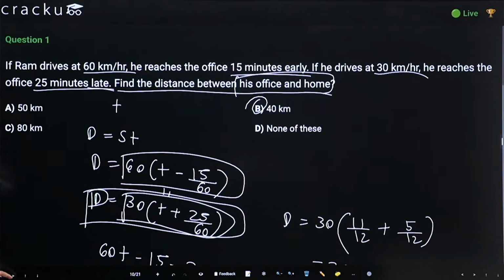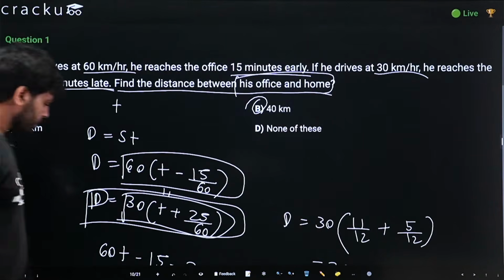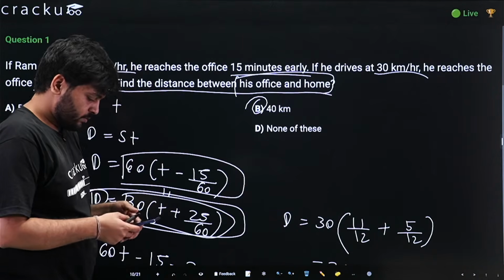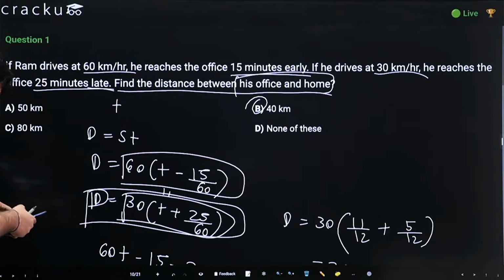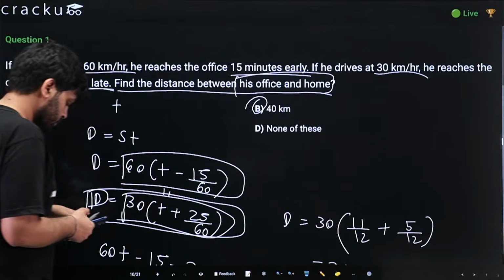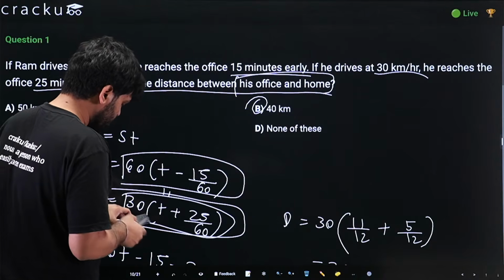Let us move forward. Now before moving forward, let me see if anyone has any doubt. Anyone has any doubt? I guess no one has any doubt.